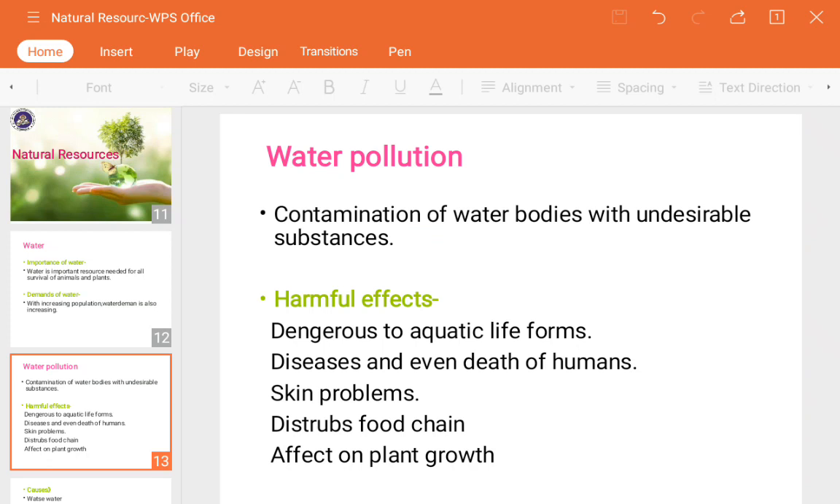Next is water pollution. Water pollution means what? See, it's the contamination of water bodies with undesirable substances. Undesirable substances means what? Those that are not good for drinking or any other purposes in which we use water. For example, detergents, pesticides, fertilizers, ammonia, excreta, and the waste material from our body which we excrete, all these get disposed into the water, or we can say released into the water, because whatever pipelines are present in our body, those collectively go into a drainage.